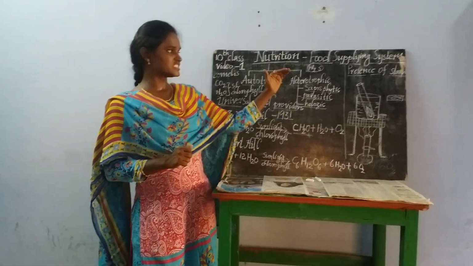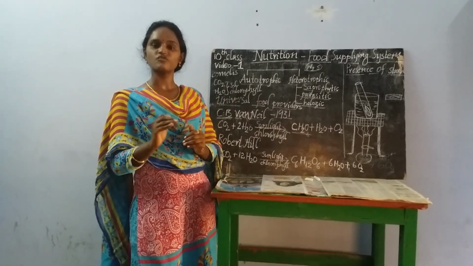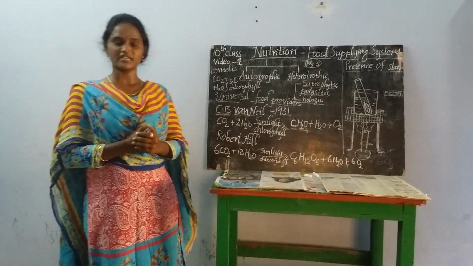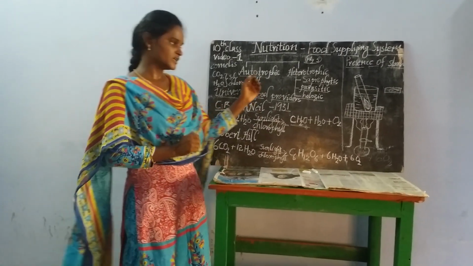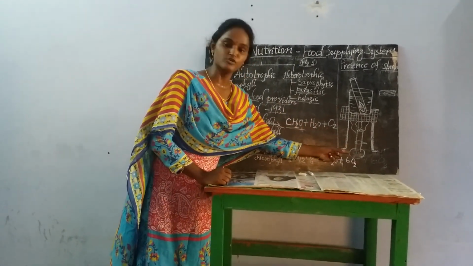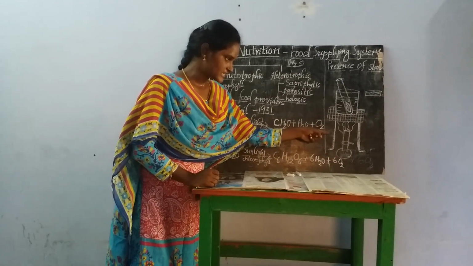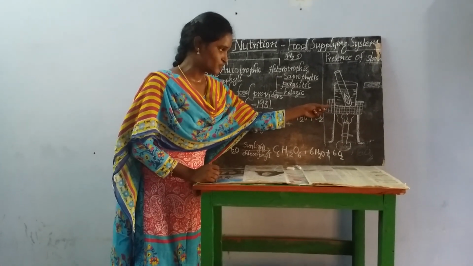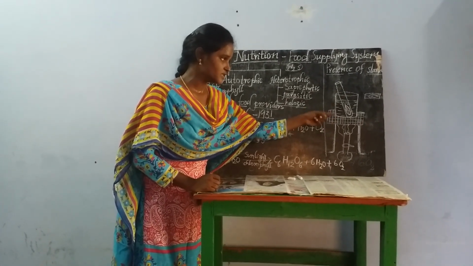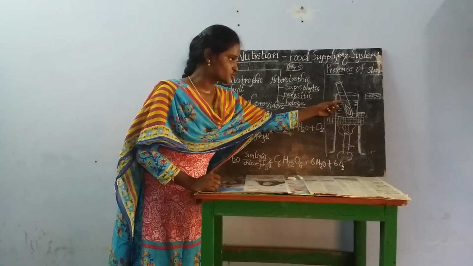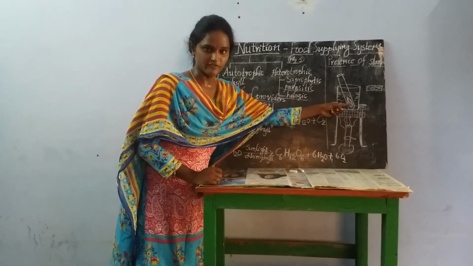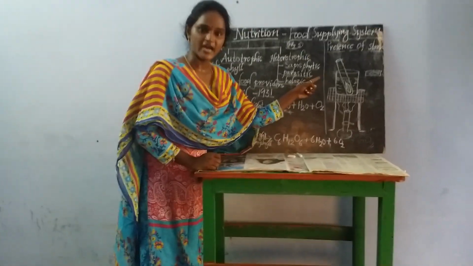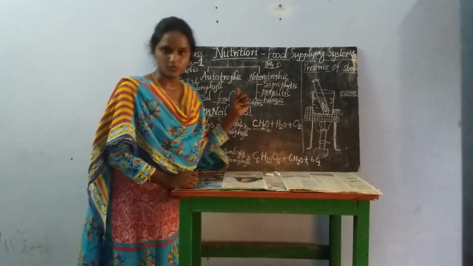Here, the aim of this experiment is to prove the presence of starch in leaves. Okay, what are the requirements we need? What are the necessary materials we need? The first one is a Bunsen burner and a tripod stand, a wire gauze or asbestos gauze, a beaker, a boiling test tube and a leaf. A fresh green leaf we have to take. These are the required materials for this experiment.